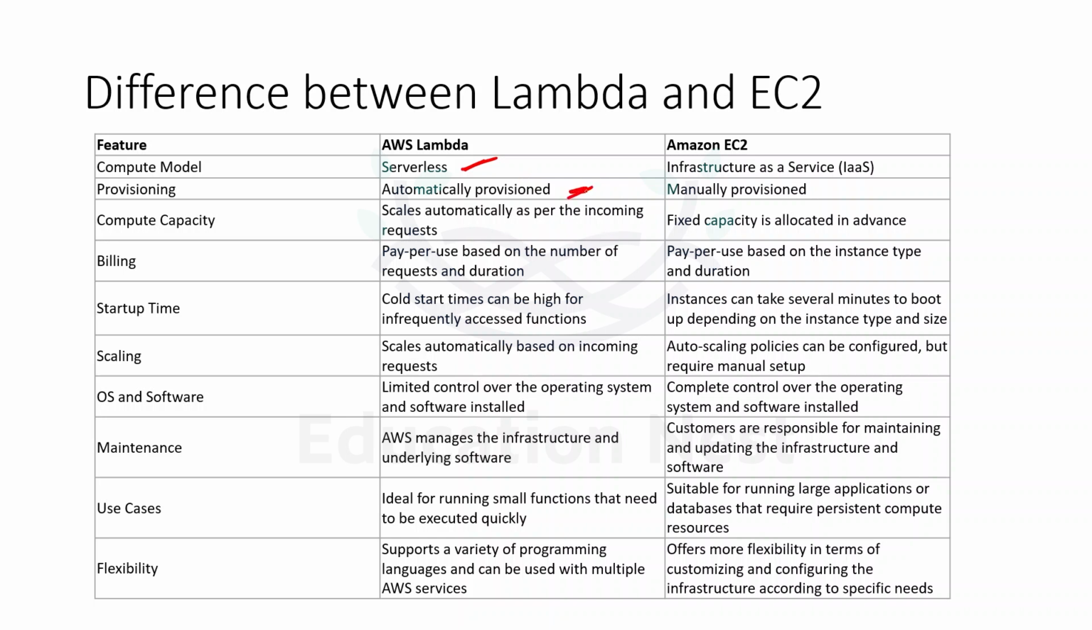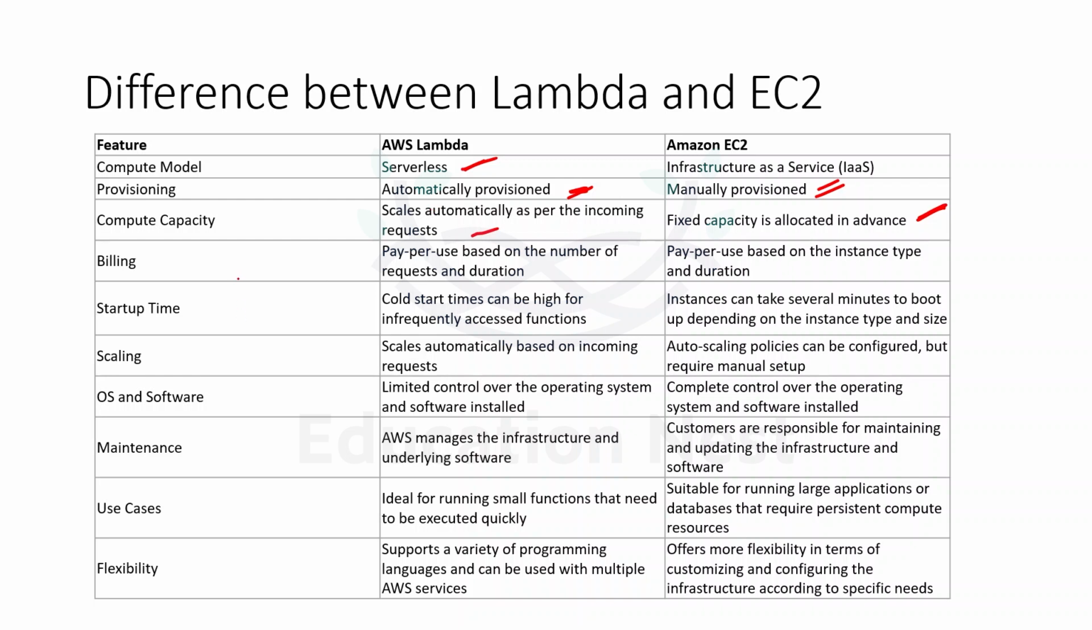So provisioning would be automatic here, and we have to manually provision EC2 because we have to say what type of EC2 we want to use, what is the memory that we want. Compute capacity will scale automatically as per incoming requests, but with EC2 the compute capacity is fixed. If I am using T2, it will give me a fixed amount of vCPUs and a fixed amount of memory. Now, if I want to scale in and scale out, then I have to create an auto-scaling group for that. But in AWS Lambda, that would be automatically handled. I don't have to create such auto-scaling groups.